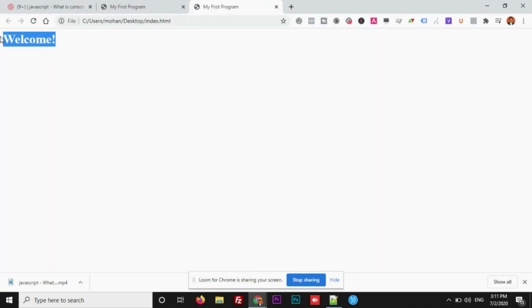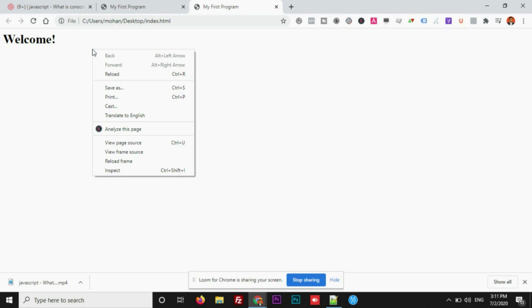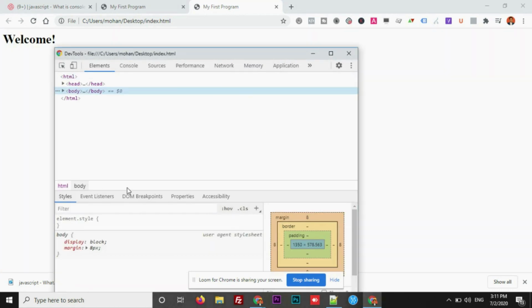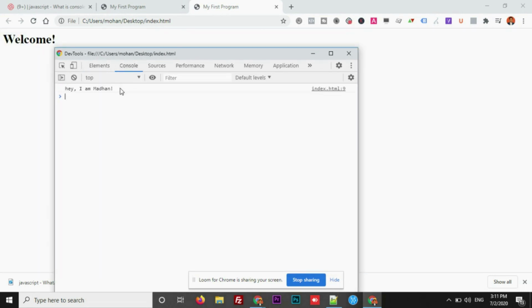You see the same output. Just because you are logging the information in the console, you need to check it in the console. For that, just right click on inspect, then developer console will open up, inside which you'll have a console tab. Click on it. This is where you can check the information that you logged using the script.